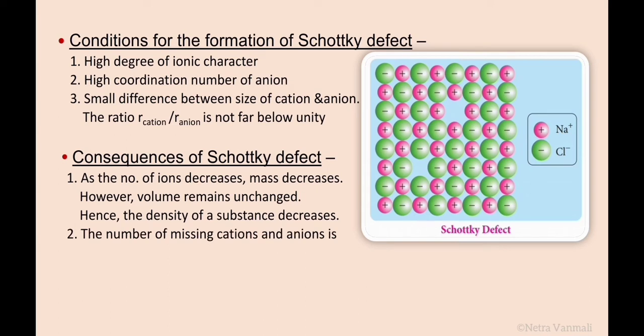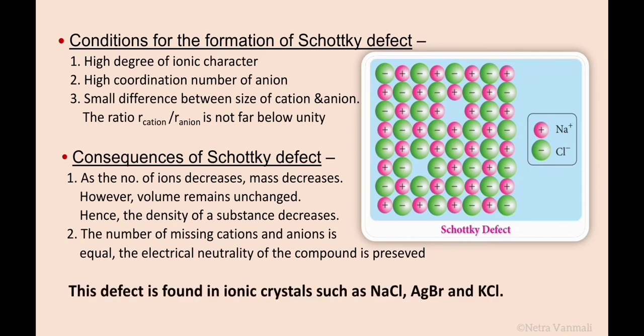The second consequence is that the number of missing cations and anions is equal, so the electrical neutrality of the compound is preserved. This defect is found in ionic crystals such as NaCl, AgBr and KCl. So these are the examples of ionic solids which show the Schottky defect: NaCl, AgBr and KCl.